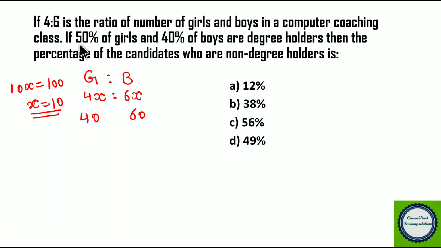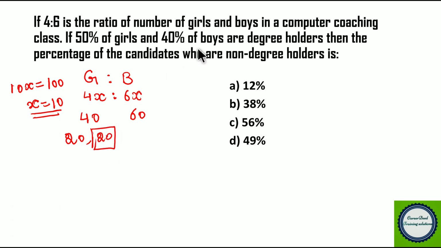Now if you look at the second line, 50% of the girls and 40% of the boys are degree holders. Out of these 40 girls, 50% are degree holders. What is 50% of 40? That is half of 40, which is 20. That is 50%, and the remaining 20 are non-degree holders.